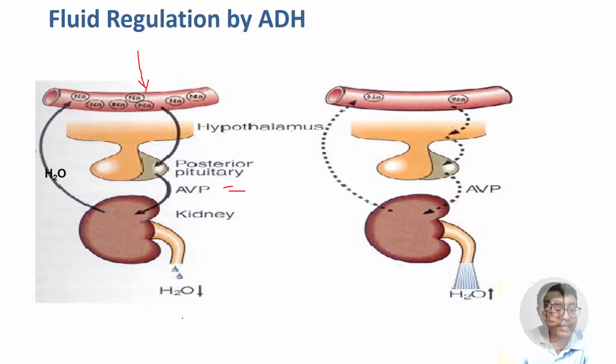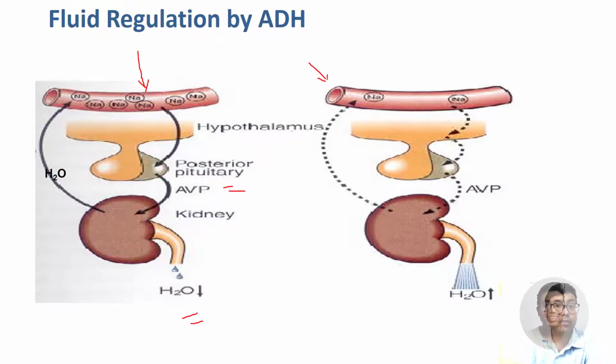So there will be scanty urine, and thus the excess water will be diverted back to the system, that is the extracellular fluid, and then osmolality will be maintained. The reverse occurs when the osmolality is very low.